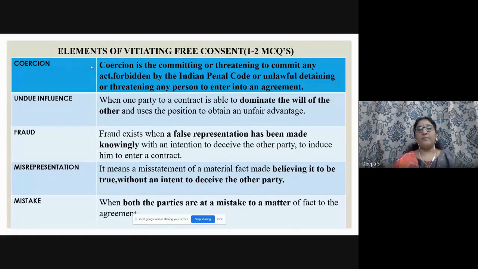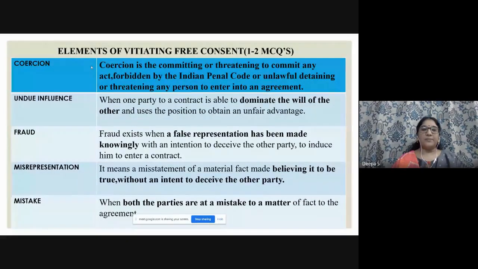Undue influence is when one party to a contract is able to dominate the will of the other and uses the position to obtain an unfair advantage. Somebody else wants to take advantage of the situation. That we call undue influence. The third aspect is fraud. Fraud exists when a false representation has been made knowingly. The important word is knowingly: we know that it is a fraud, yet it is made in a contract or agreement with an intention to deceive, which means to cheat the other party to induce him to enter into a contract.